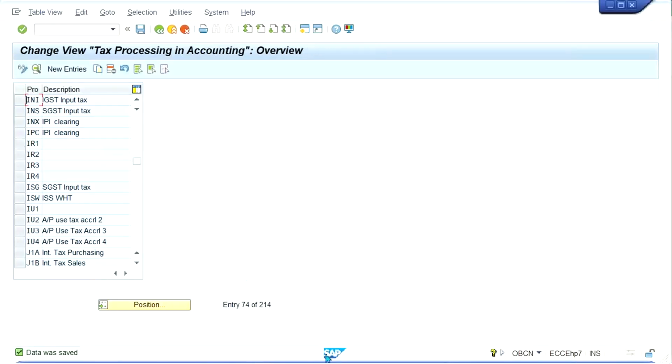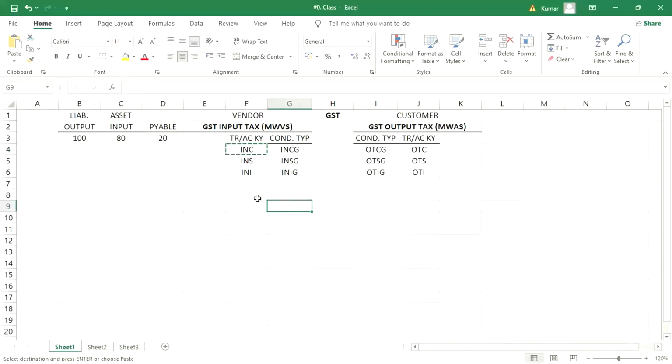Saved. So what we have done, guys, we have created. Okay, so the question is, what is the use of this account key? Account key is going to be used for GL account assignment. It means when we post any transactions, tax related transactions and all, this account key is responsible to determine the GL account, because GL accounts are going to be assigned against this account key only. Now the question is, how many GL accounts can be created?